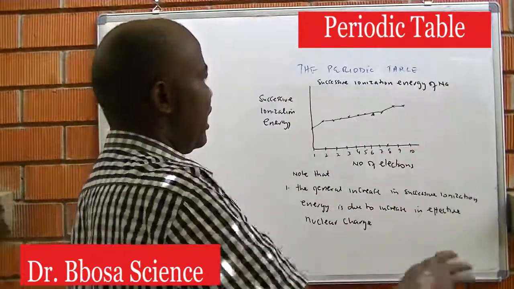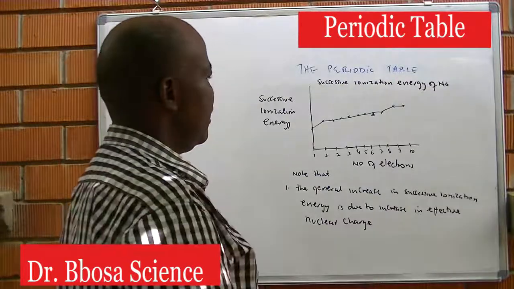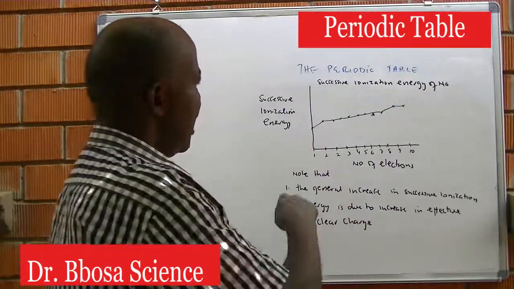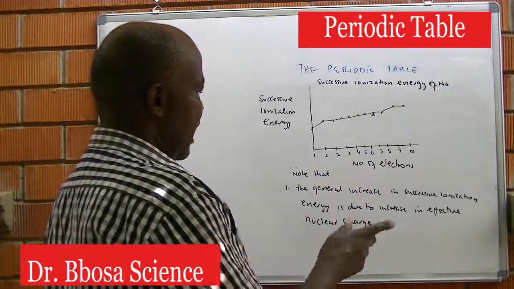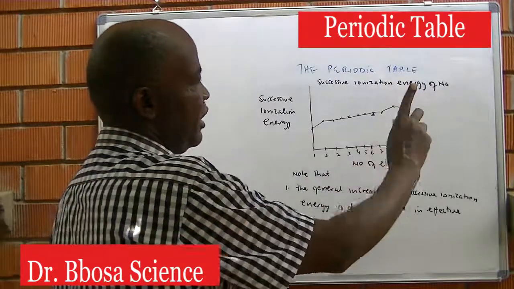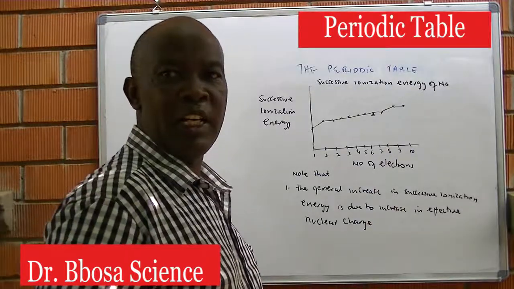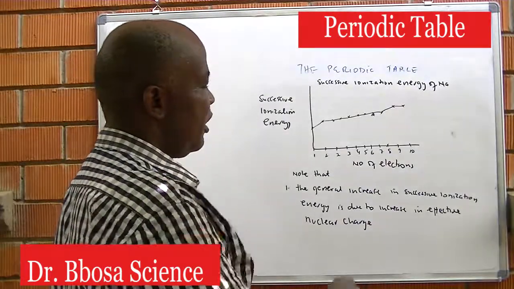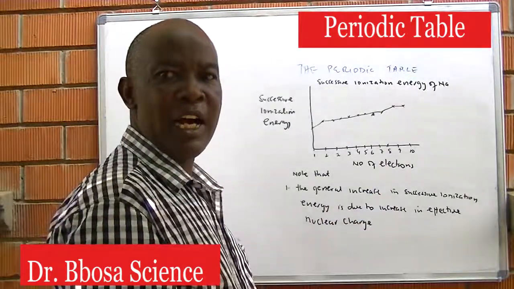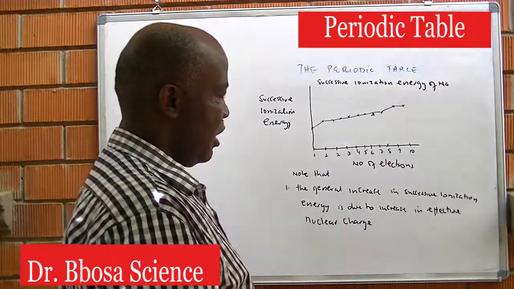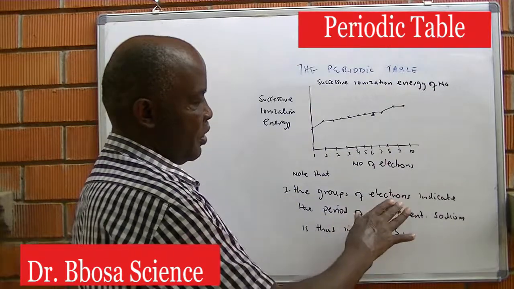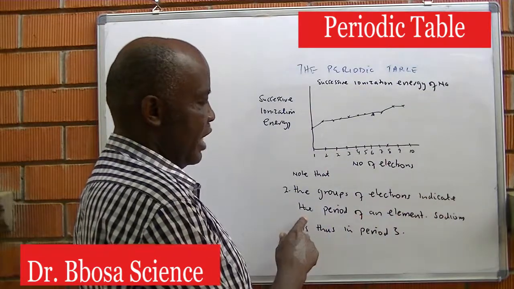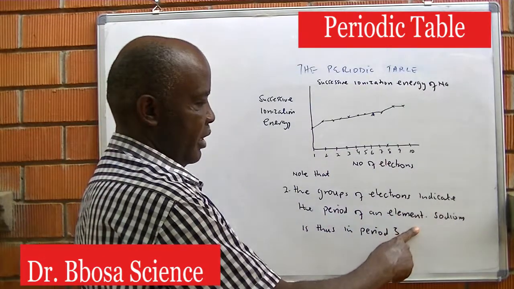A graph of successive ionization energies of sodium. Ionization energy, number of electrons removed. Note 1: the general increase in ionization energy is due to increase in effective nuclear charge as electrons are removed. 2: The groups of electrons indicate the period of the element.